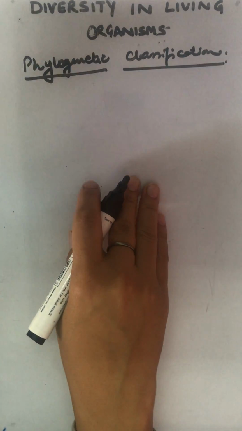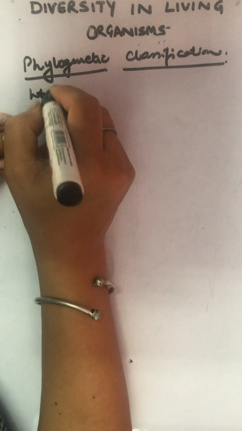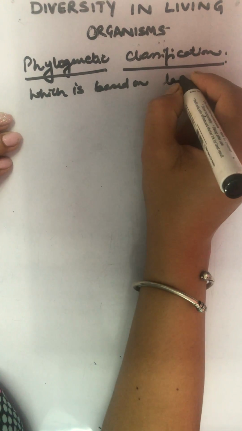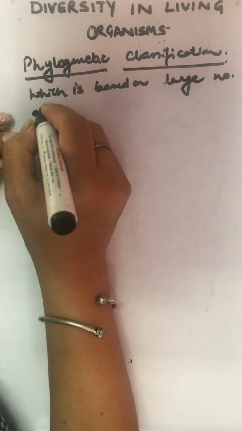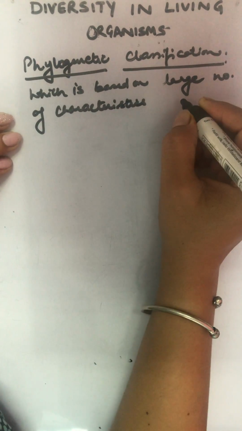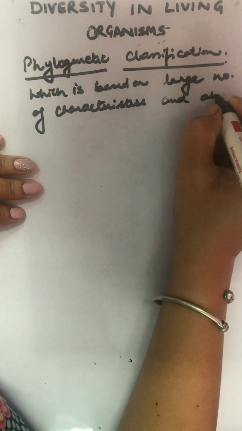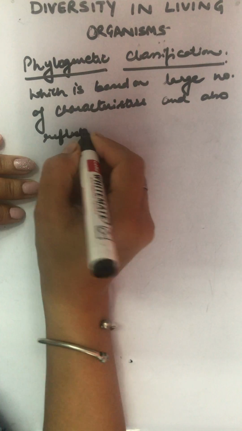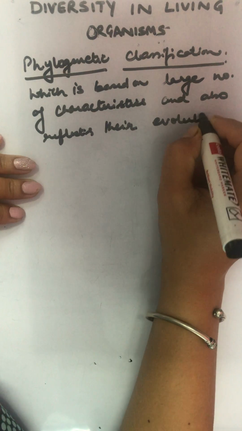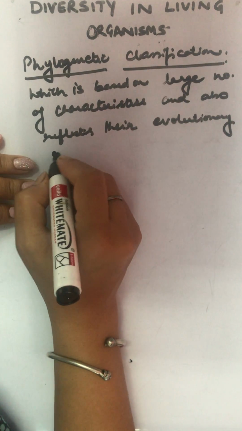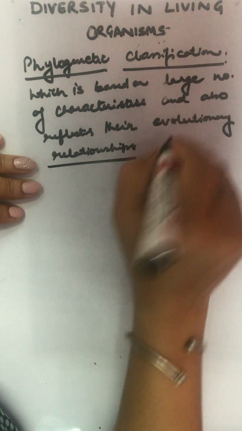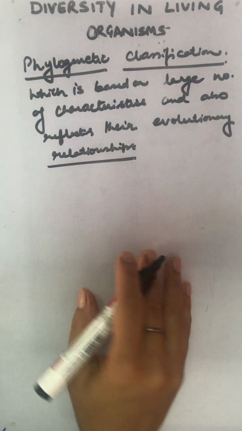Phylogenetic classification is that system which is based on a large number of characteristics and also reflects their evolutionary relationships. It is called phylogenetic classification, right?